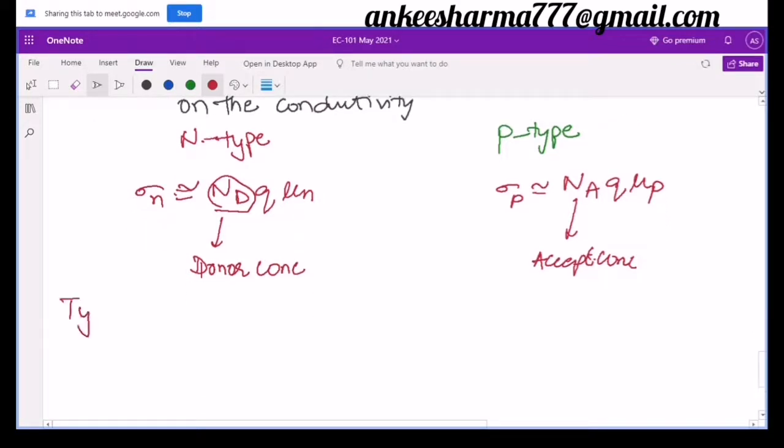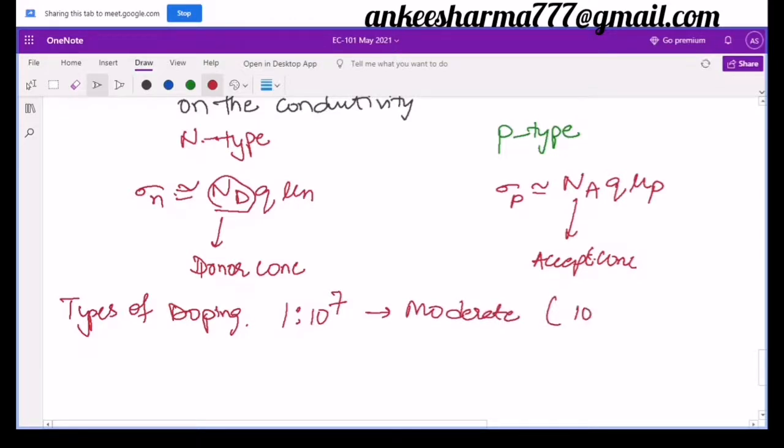So if I say types of doping, we will say here that we have 3 types of doping. One is called heavy doping, second is moderate doping, and third is lightly doped. Earlier I took an example of 1 in 10 to the power 7. So this is my moderate doping, where this value lies between 10 raised to the power 6 to 10 raised to the power 8.